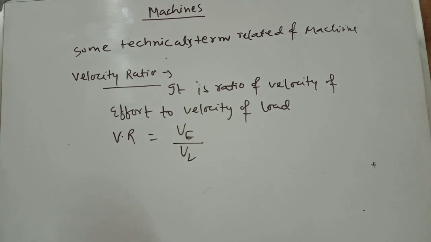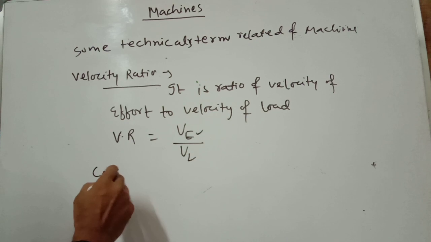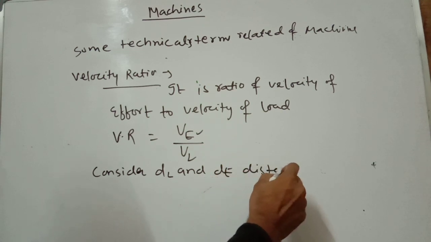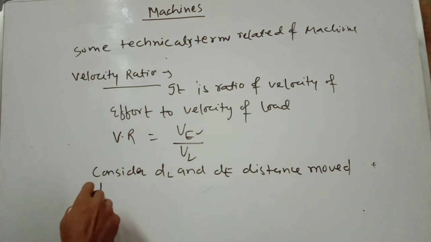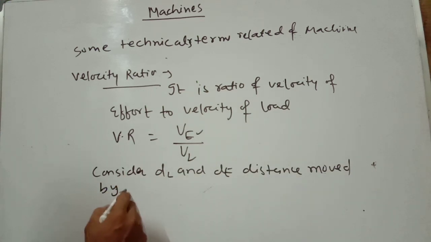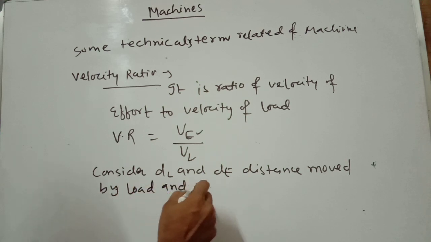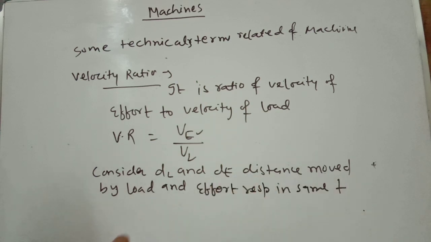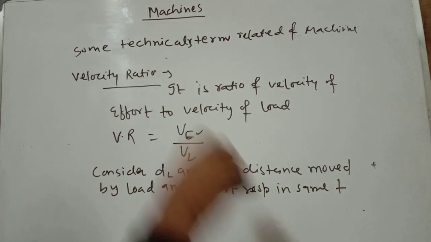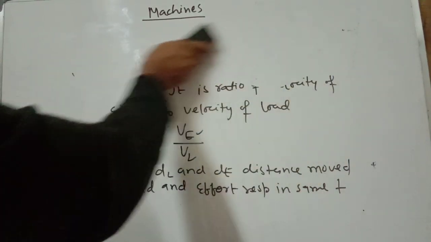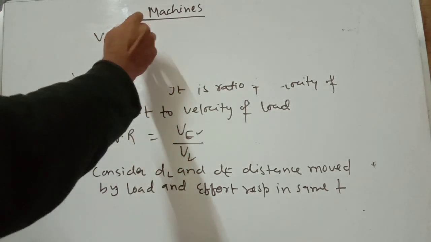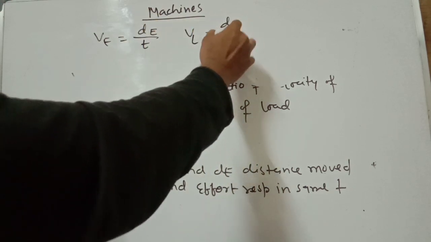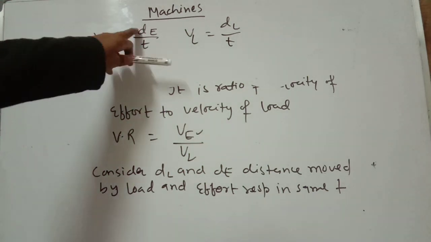Now if you consider dL and dE, the distance moved by load and effort respectively in the same time t, then you can write velocity of effort equal to dE by t, and velocity of load equal to dL by t, because we know that velocity is displacement by time.